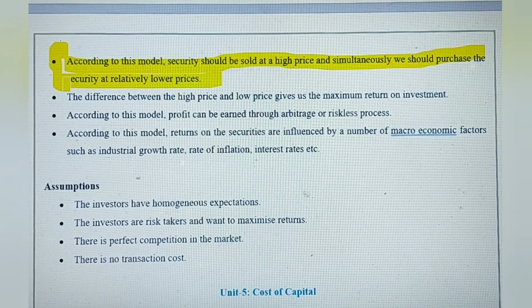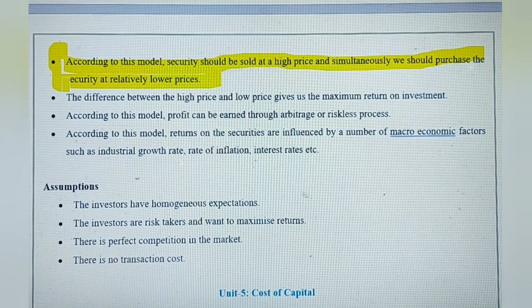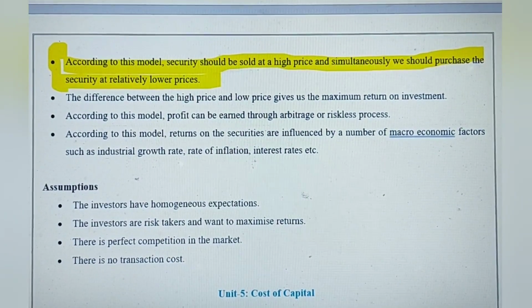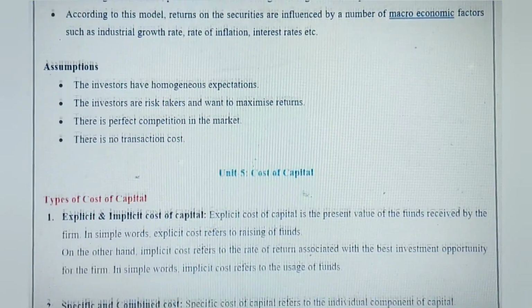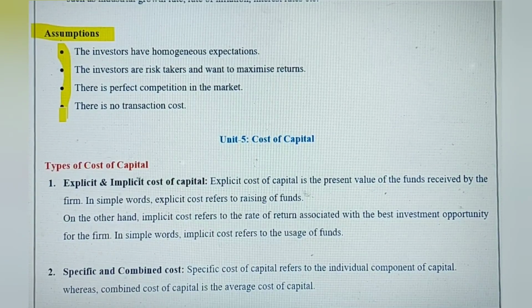So if you want to sell your securities, your shares, simultaneously you need to purchase another security which is at a relatively lower price. So the difference in the prices will give you the return. That is the basic assumption of this, and you can also write down these assumptions. You need to explain this, right?